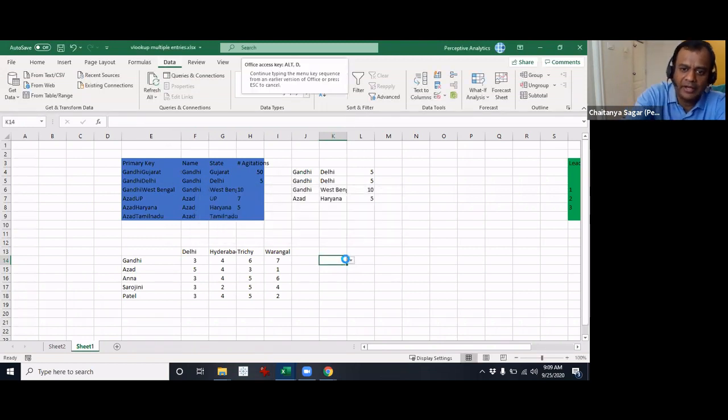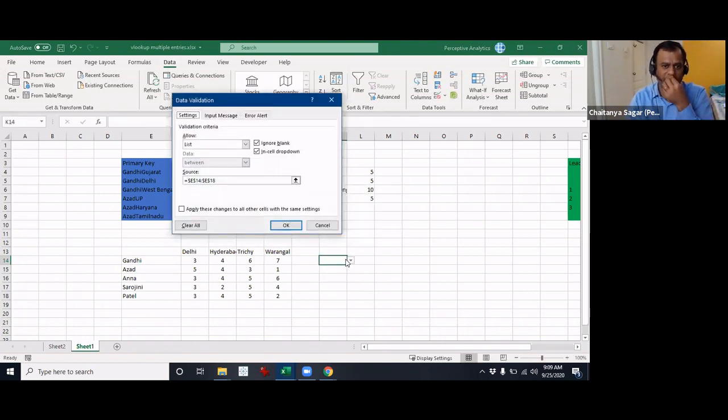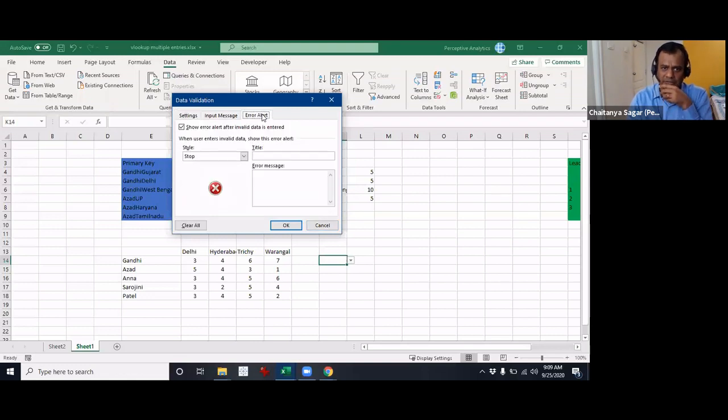So there are some other options as well. Let's say you go to alert. If you want to tell Excel, this is the drop down, but if they enter something else, you accept that also, you can just remove this and click OK.